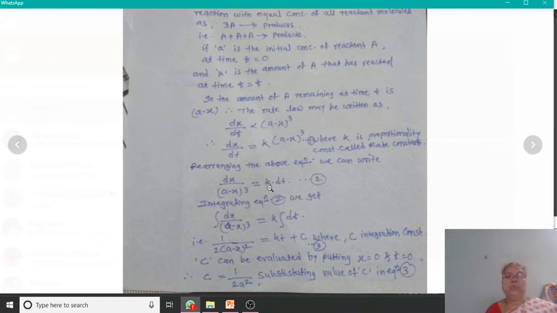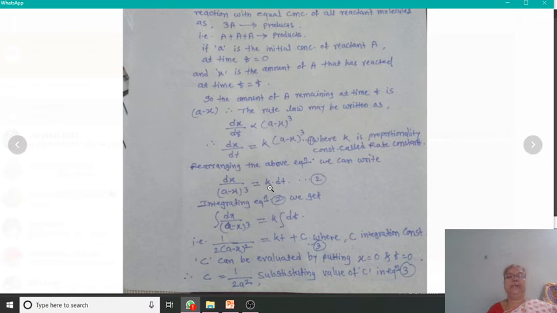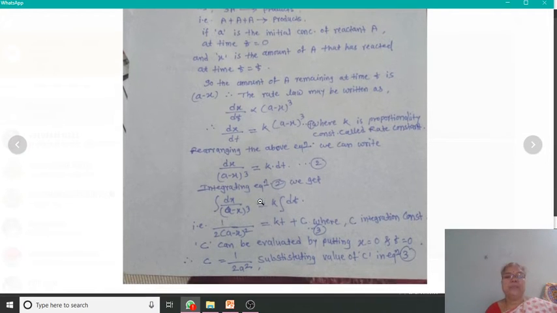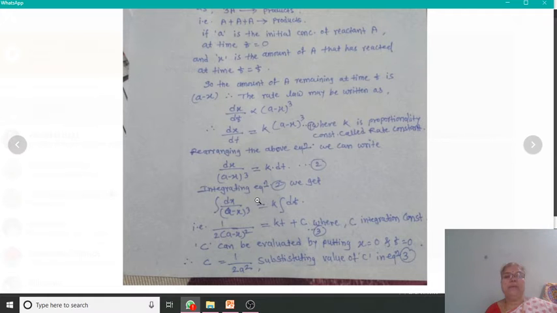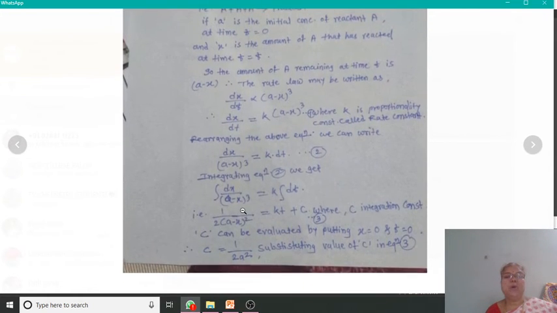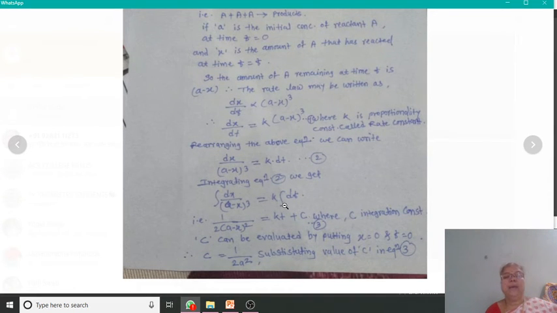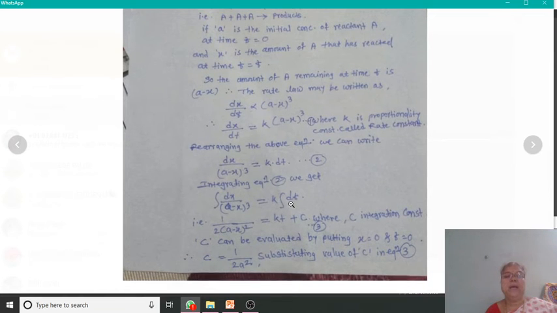And to evaluate the value of k, we have to integrate this equation within proper limits. That means integrating equation number 2, we can write the integration of dx/(a − x)^3 equals k, which is a constant, so we put it outside the integration sign, times the integration of dt.